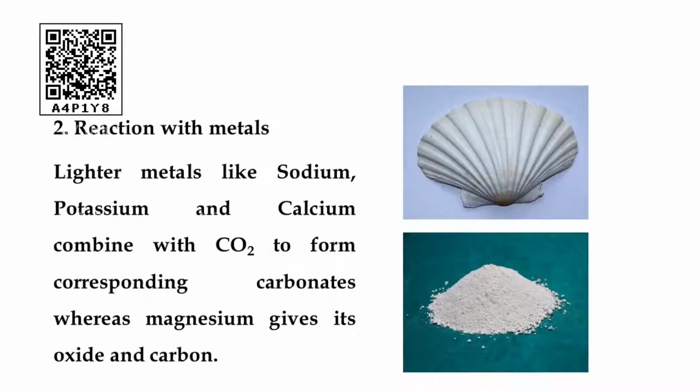Metals like sodium, potassium, zinc, calcium, and iron simply give their corresponding carbonate compounds, except magnesium, because magnesium is a divalent metal. It absorbs that energy from oxygen, not from carbon dioxide.